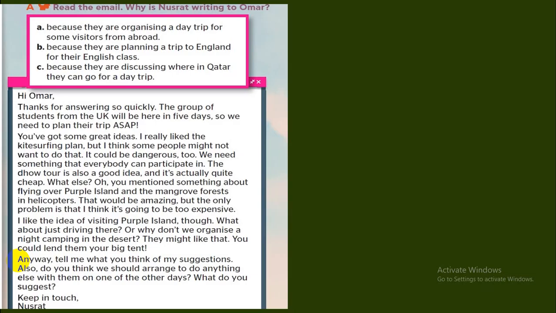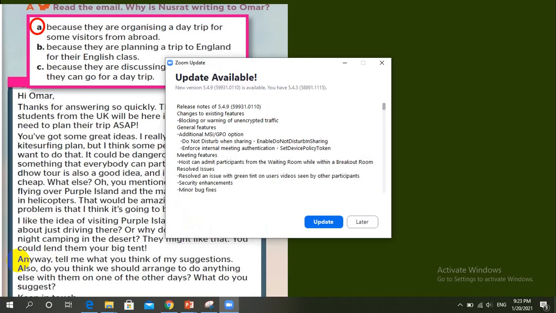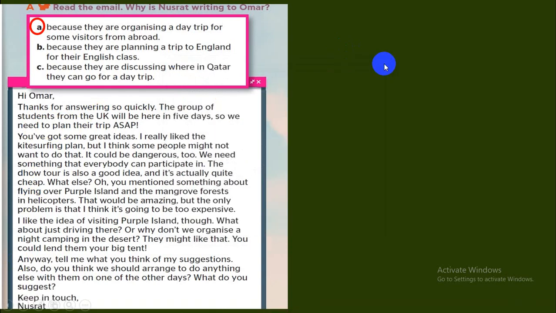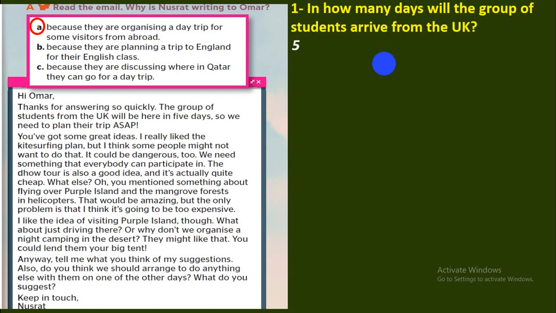Okay, we talked about this one in the previous lesson. We read this one already. You are going to read the email again. Why is Nusrat writing to Umar? We answered this one, and we said that because they are organizing a day trip for some visitors from abroad. So this is the idea. Now you are going to read the email again. Try to think of the elements of this email and try to get ideas to write your own draft. Before that, we are going to answer some questions to examine your understanding.